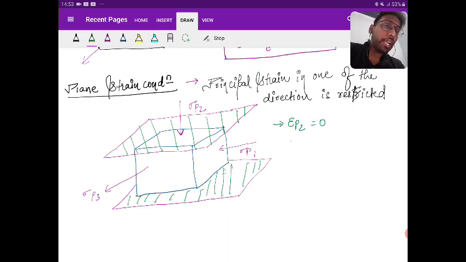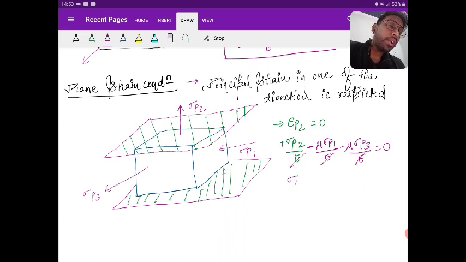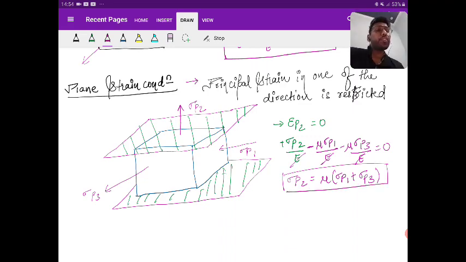What can I write about epsilon p2? Nothing but sigma p2 by E, I am just writing the basic one. Let us take it tensile only so that the sign convention is not a problem for you. Epsilon p2 equals sigma p2 by E minus mu sigma p1 by E minus mu sigma p3 by E, and this is equal to 0. From here E gets cancelled out. You get sigma p2 equal to mu times sigma p1 plus sigma p3. That is a separate part, we will be using this further.